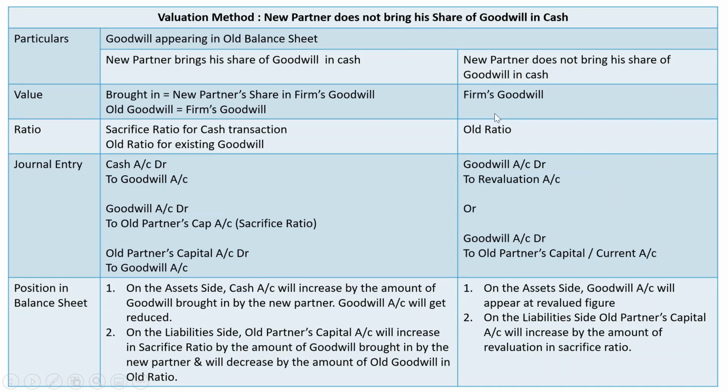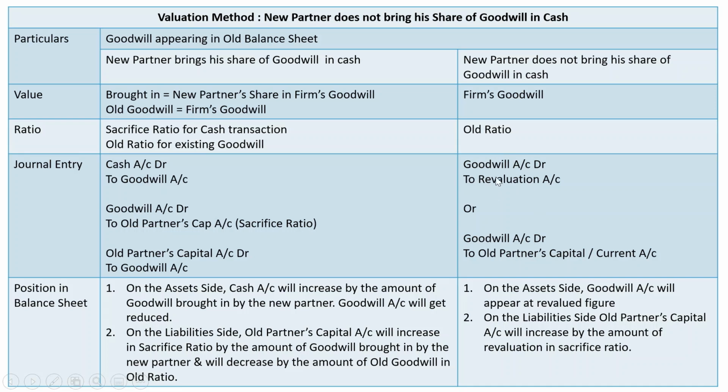Value should be firm's goodwill, ratio should be old ratio, and then the difference from the old value of goodwill, because goodwill is already appearing in the old balance sheet, but firm's goodwill is again separately given, and the value of firm's goodwill given in adjustment and the value given in balance sheet is not tallying. The difference will be considered as revaluation. Entry can be goodwill account debit to revaluation account, or it can also be goodwill account debit to old partners' capital or current account, as the case may be.